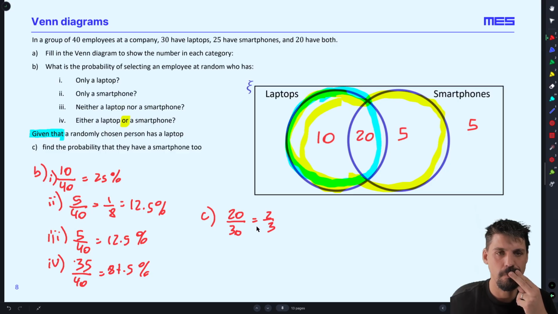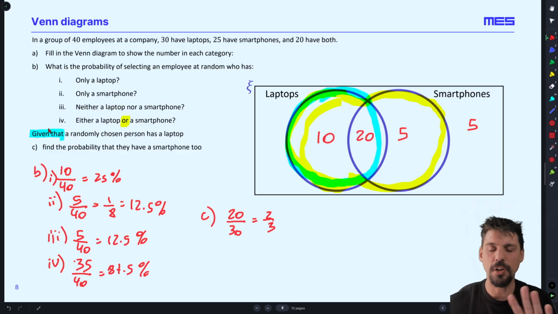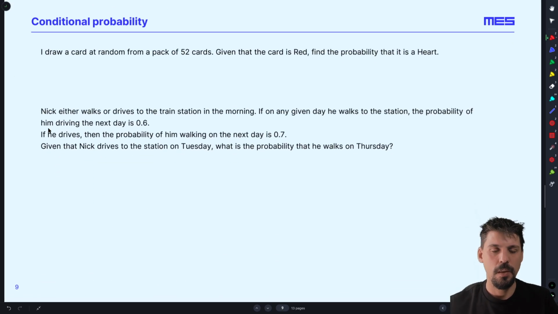All right. And that is incredibly important for us, is to understand this word given. I'm not going to give us a formula just yet. Understanding this intuitively will serve us well. Let's have a look here.